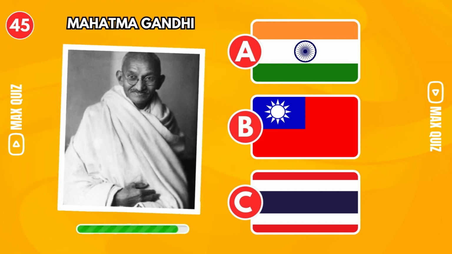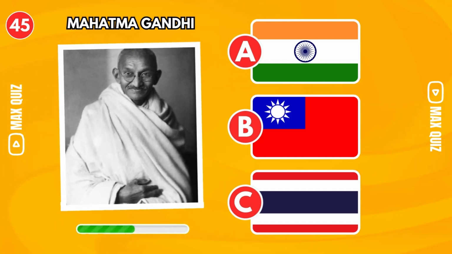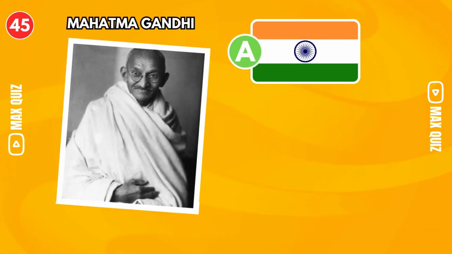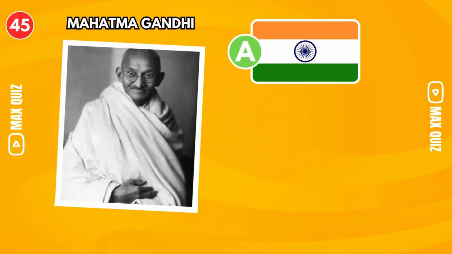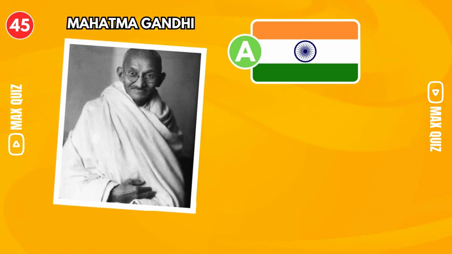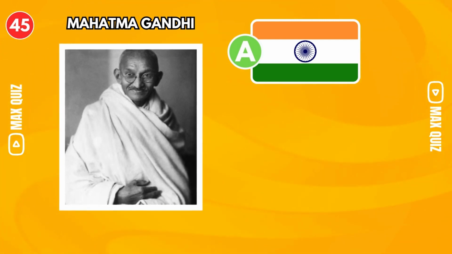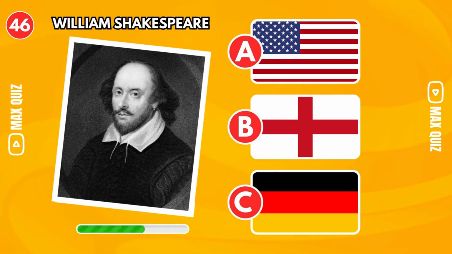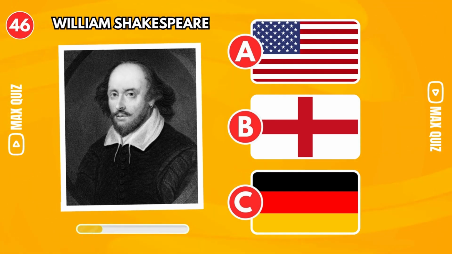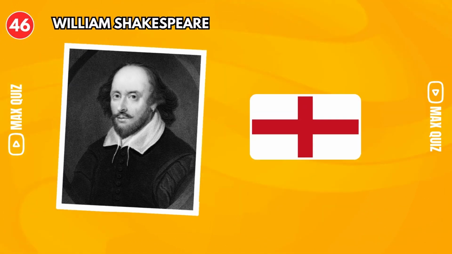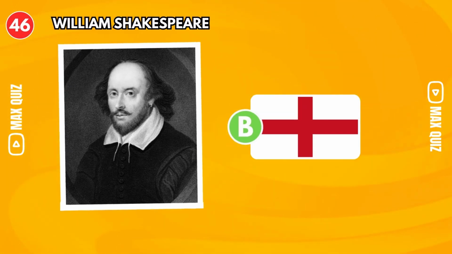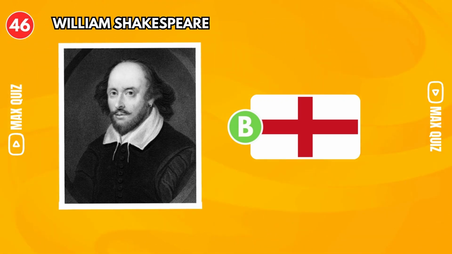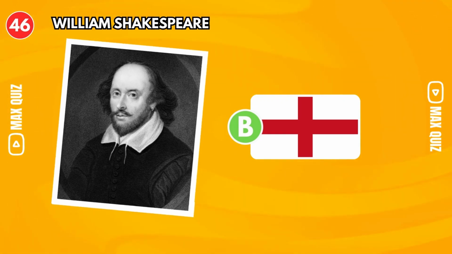Mahatma Gandhi. India. Mahatma Gandhi was the leader of the Indian independence movement against British rule and used non-violent resistance to achieve his goals. William Shakespeare. England. William Shakespeare was an English playwright, poet, and actor, widely considered the most important writer in the English language and the greatest playwright in the world.